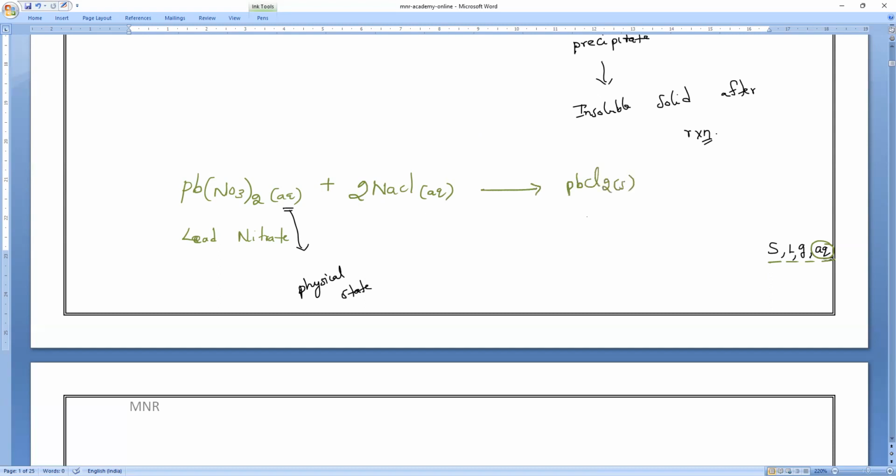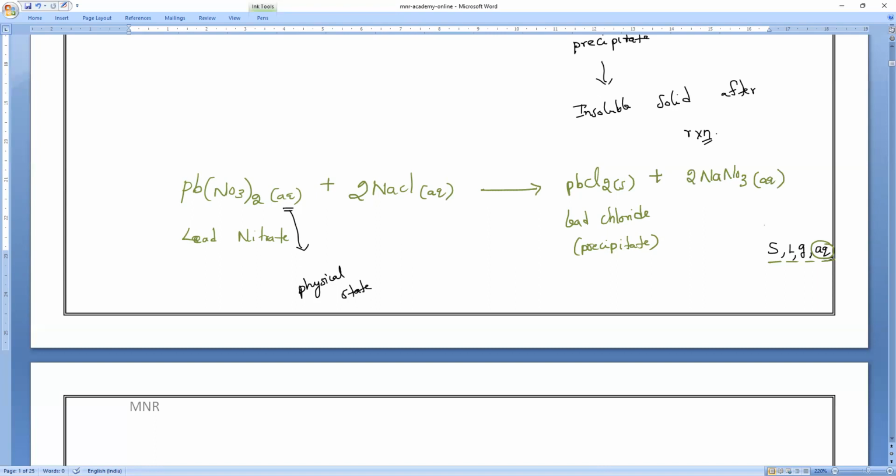PbCl2, which is the precipitate, lead chloride. What is the name of this one, everybody? Lead chloride. Okay, it is the precipitate, plus sodium nitrate, NaNO3, which is aqueous state.